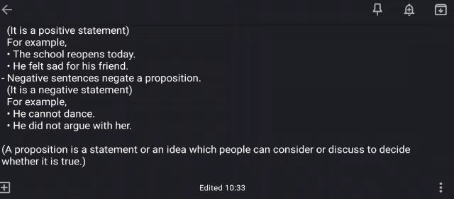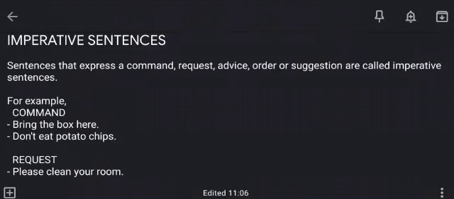You just have to keep in mind that the affirmative sentence is positive and negative sentences are negative because they have cannot and not in them. Moving on to the second type of sentence. The second type of sentence is imperative sentences. Now, what are these sentences? Sentences that express a command, request, advice, order, or suggestion are called imperative sentences.